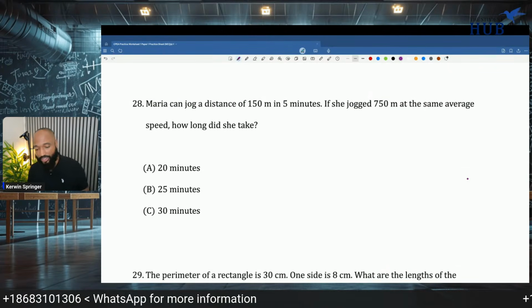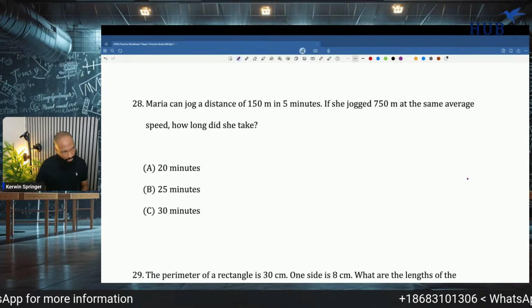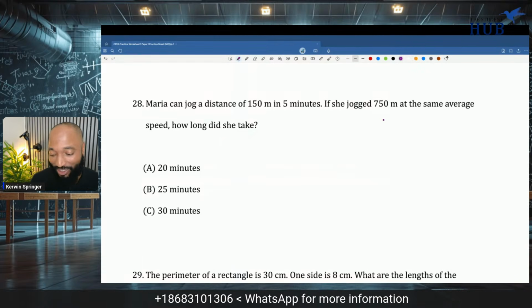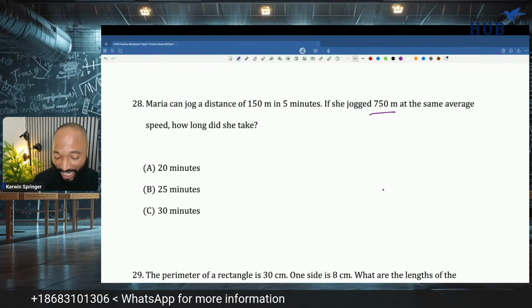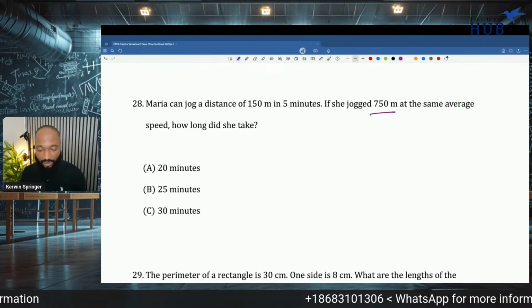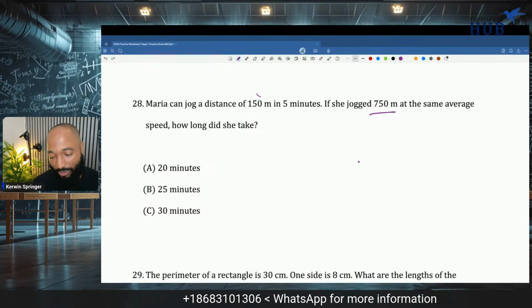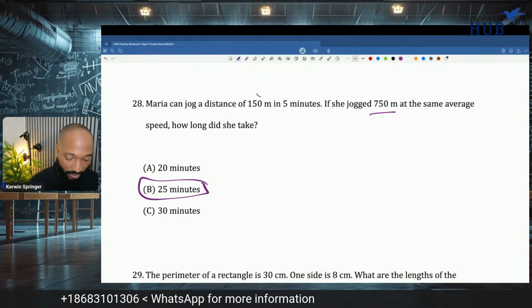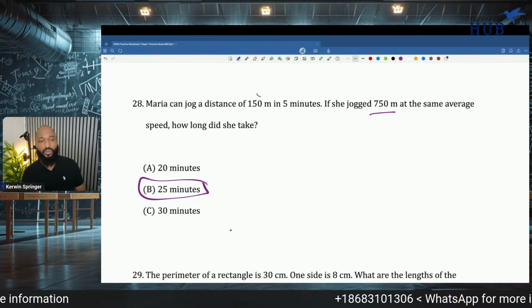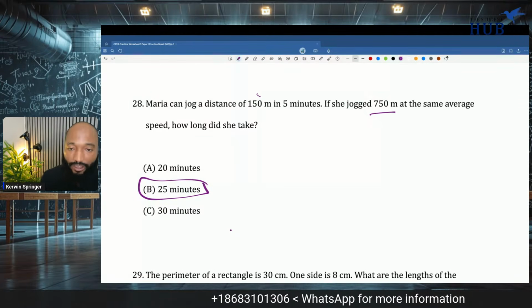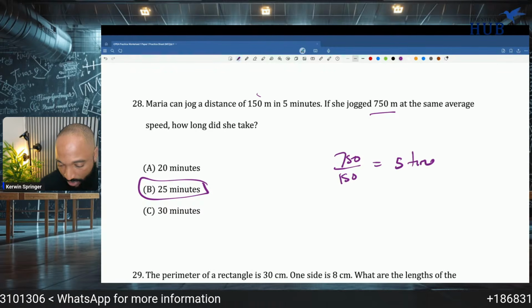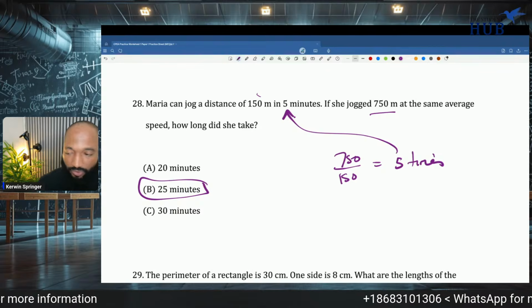Mariah can jog a distance of 150 meters in 5 minutes. That's real slow. If she jogged 750 meters at the same average speed, how long did she take? Well, 150 will go into 750 how many times? 5, I think. So 5 5s are 25. 4 15s are 60, 5 15s are 75. So I'm going to get 5 times the 5 minutes. So 5 5s are 25.